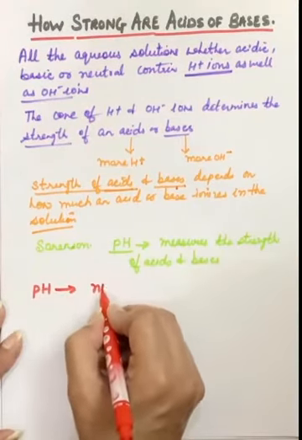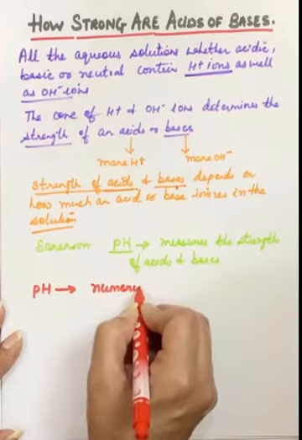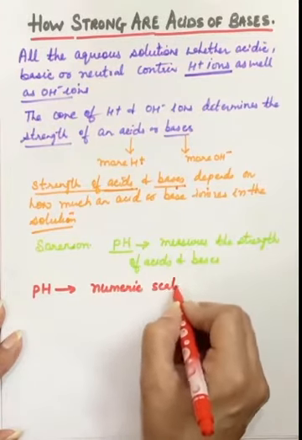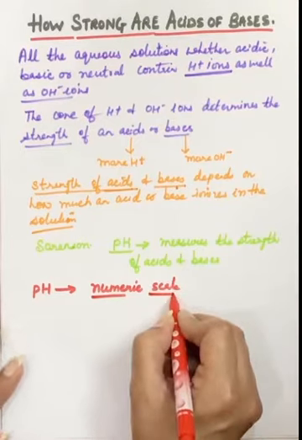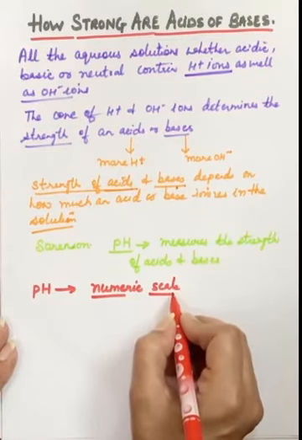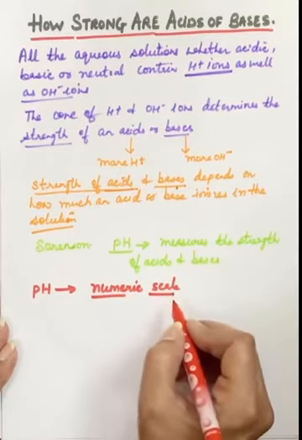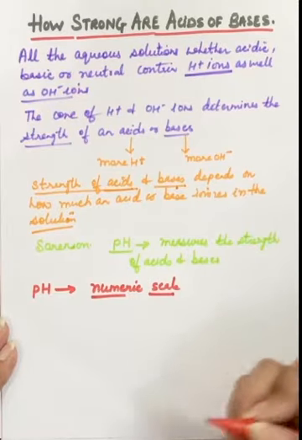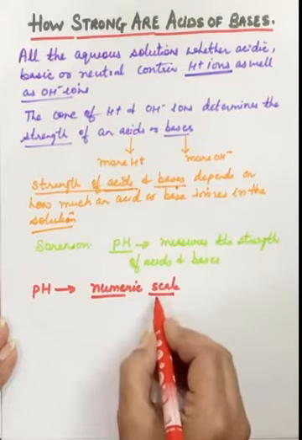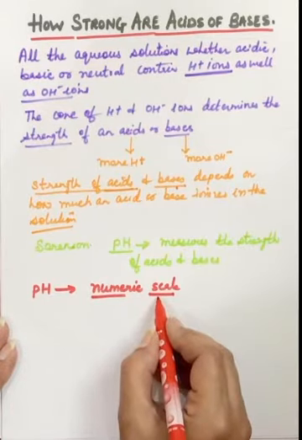It is a numerical scale. It is just a scale with numbers, and from these numbers we understand whether this is a strong acid, weak acid, strong base or a weak base, and how strong or how weak it is. These numeric scales are used to specify the strength of acids and bases.